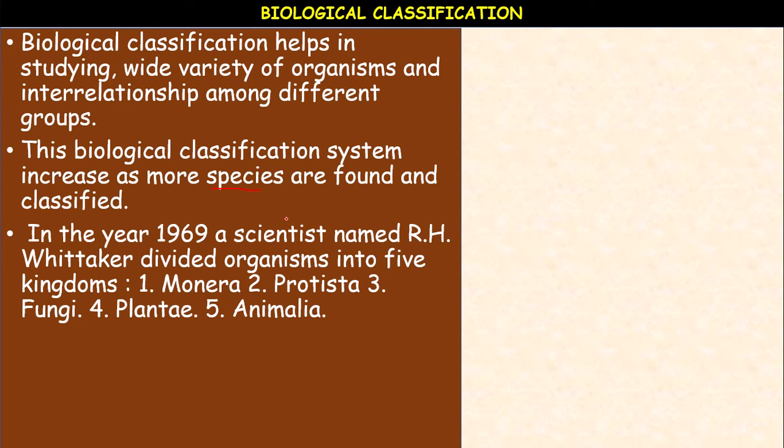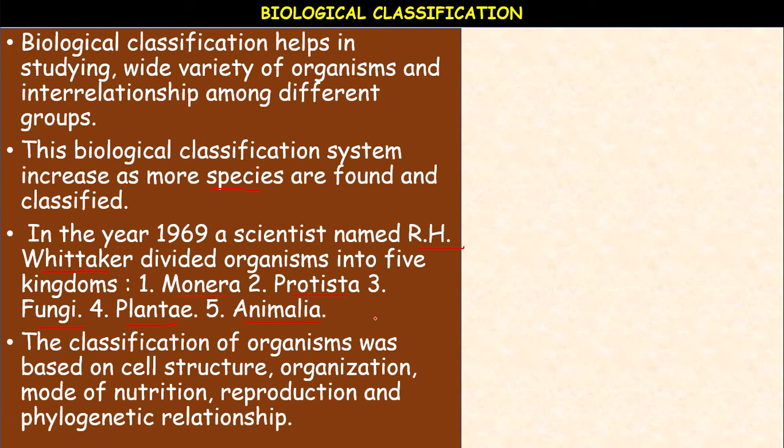In the year 1969, a scientist by name R.H. Whittaker, a very famous scientist, divided the organisms into 5 kingdoms. What are they? Monera, Protista, Fungi, Plantae and Animalia. These are the 5 kingdoms. So, this 5 kingdom system of classification was introduced by R.H. Whittaker. He divided the entire living organisms into 5 kingdoms.